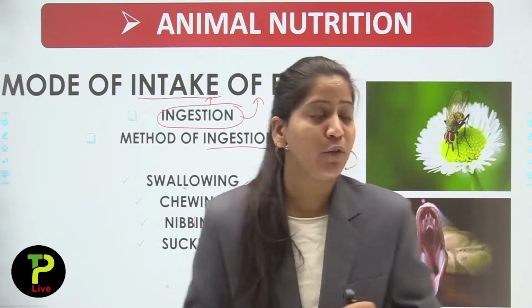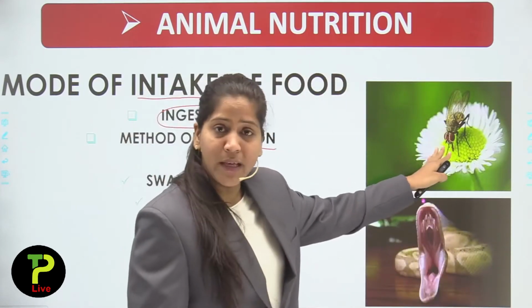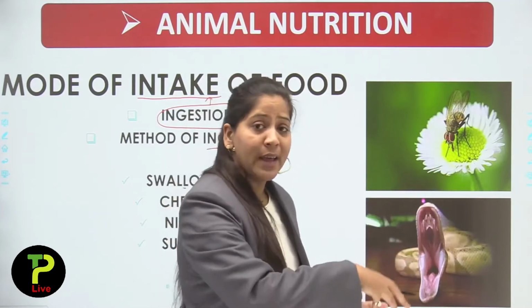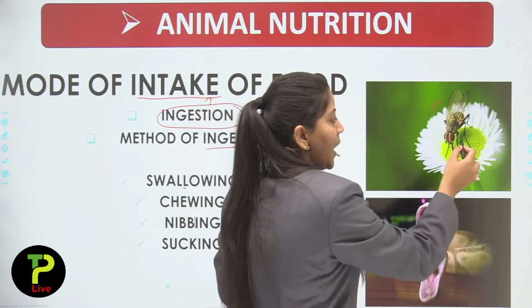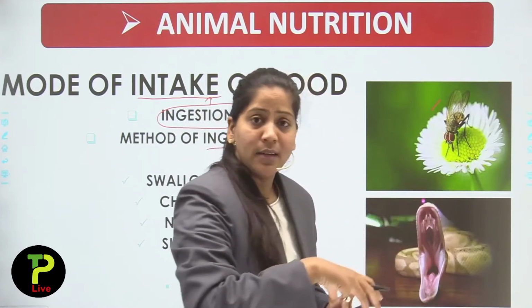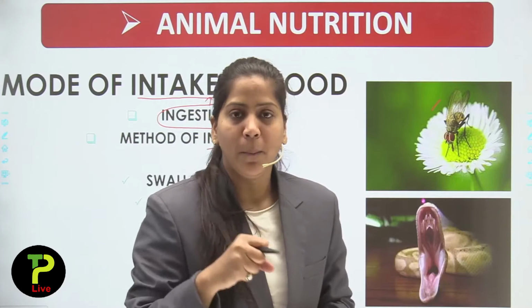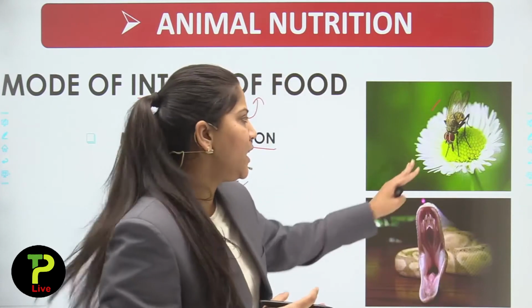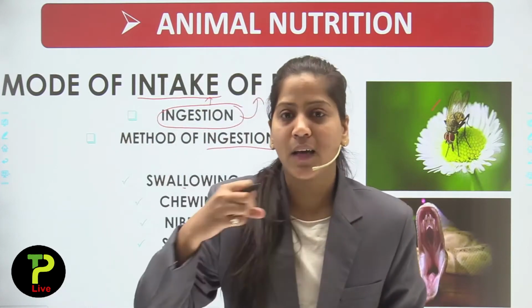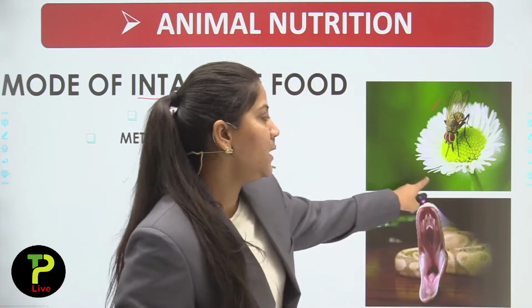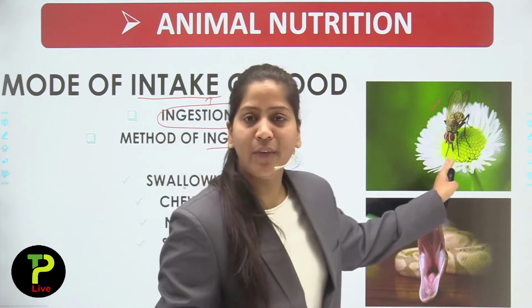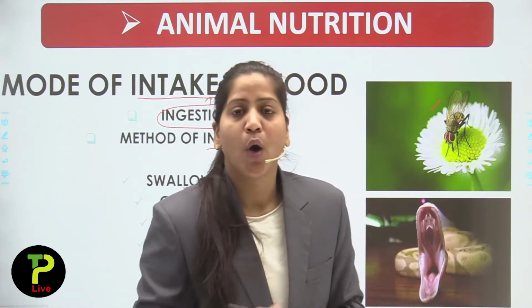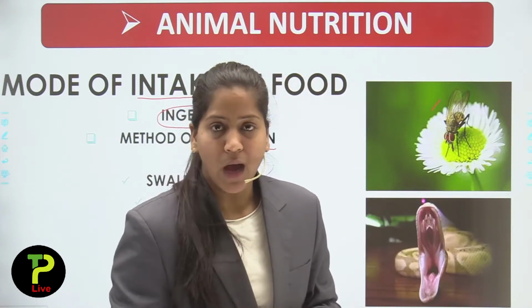Now you can see from this picture, there is a bee. He's sucking. He's taking nectar from this flower. This is a bee and this is a flower. He is taking food by the process of sucking. He cannot chew, and that fly cannot chew or swallow the flower.